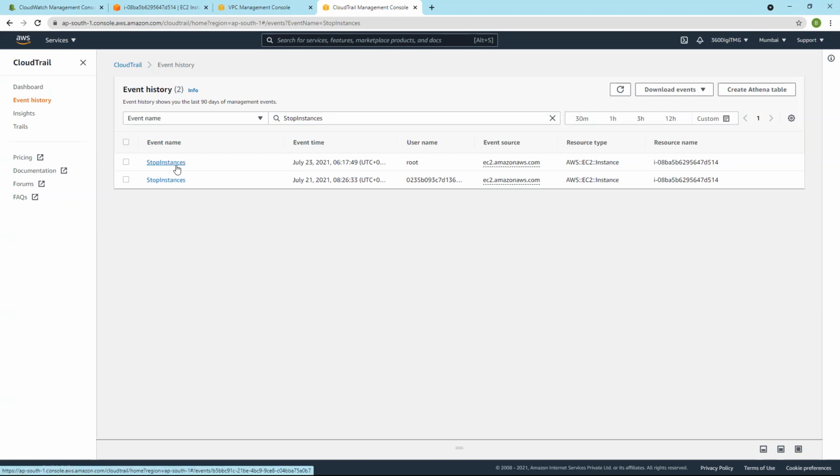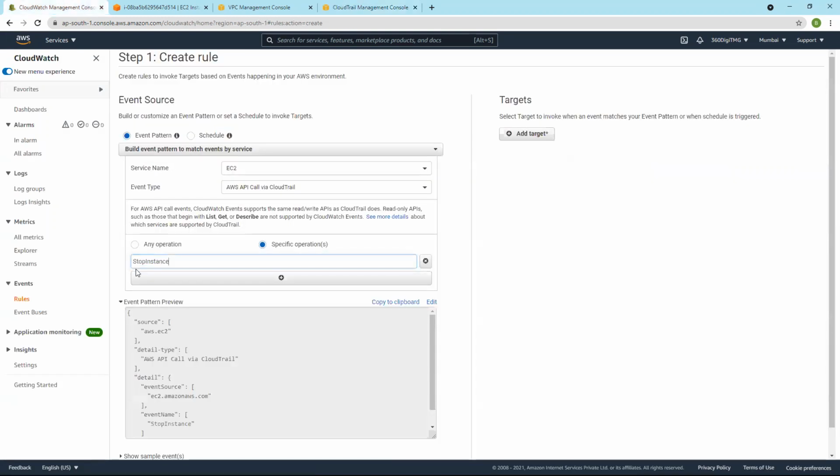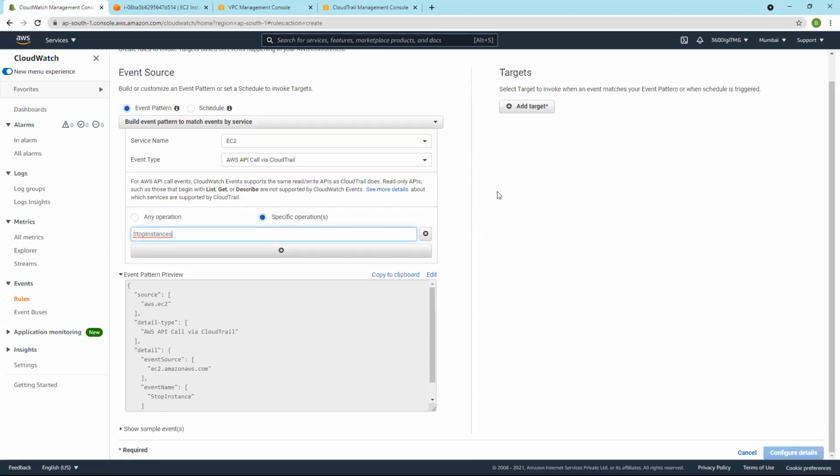If you're using API call by CloudTrail, this event name has to be the same as in CloudTrail. So when you're using API calls by CloudTrail, it's better to cross verify the names. S is capital, I is capital, and it's StopInstances. And we should use the same name here. So if this event occurs, then only I'll add some target. And what is this target?